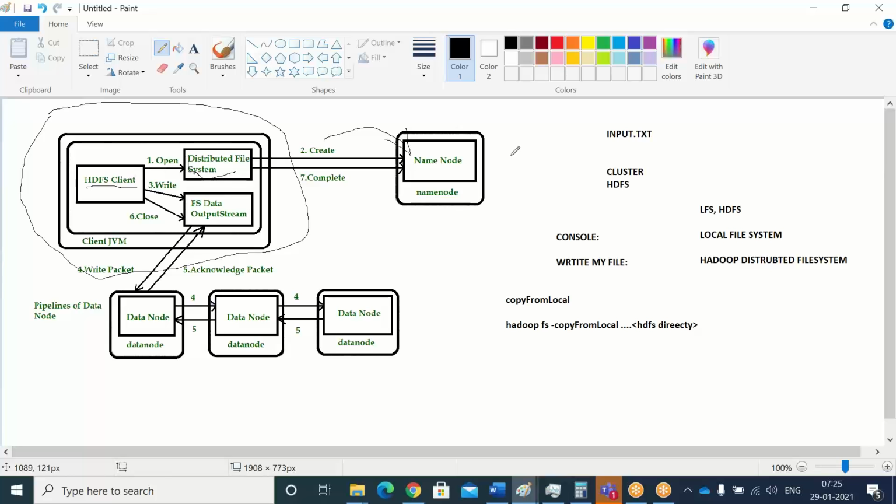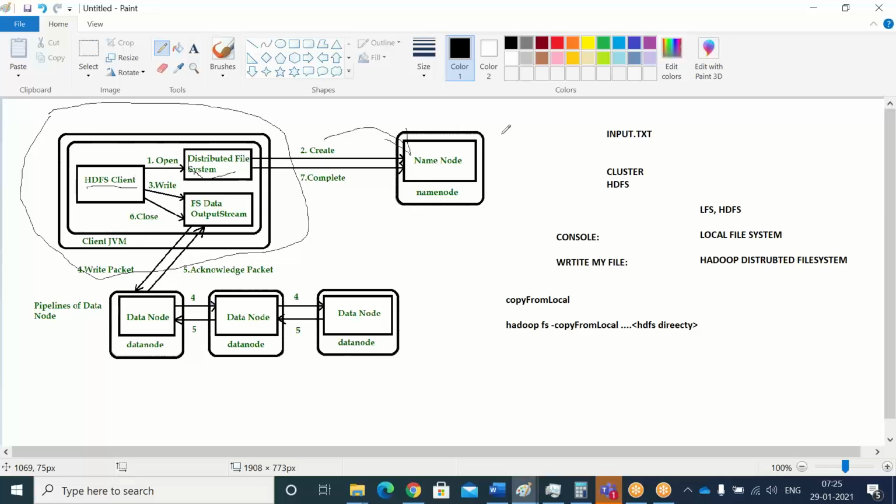Once the authentication check and the permissions check are done, the name node will say yes, you have access, and it will give the metadata information. What is that metadata information? Your input file is this much size. You have, let's say, 3 blocks of information. These data nodes are available. Go and write into those data nodes, keeping replication in mind.